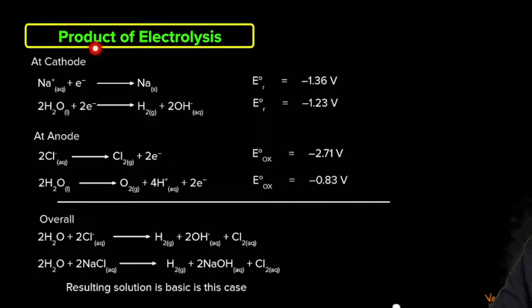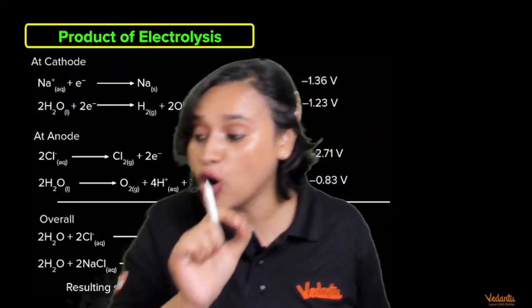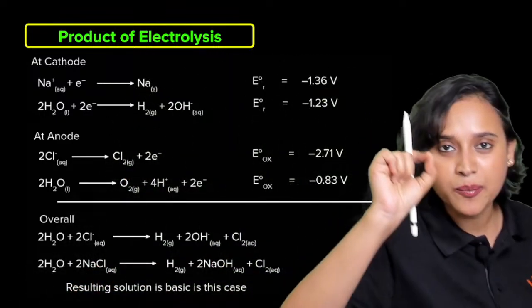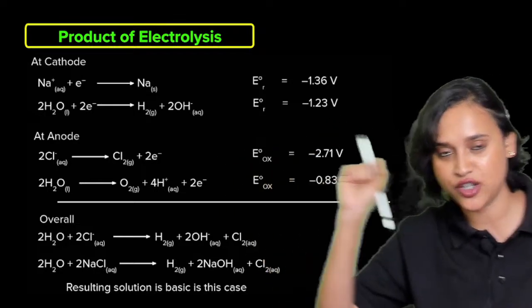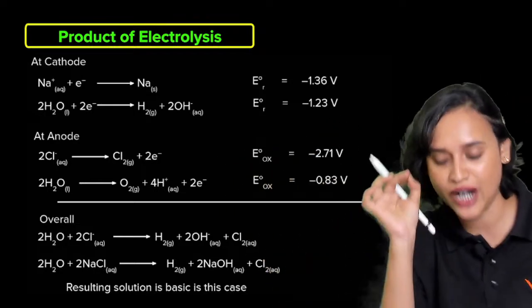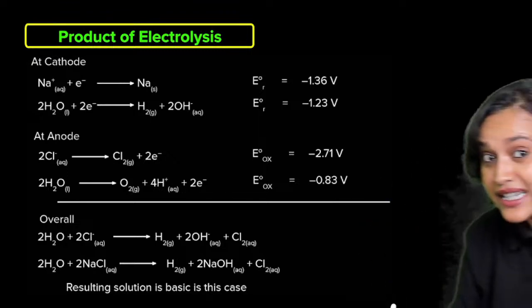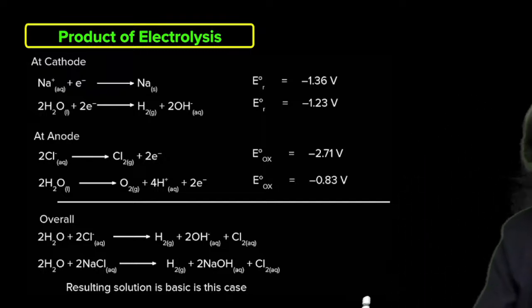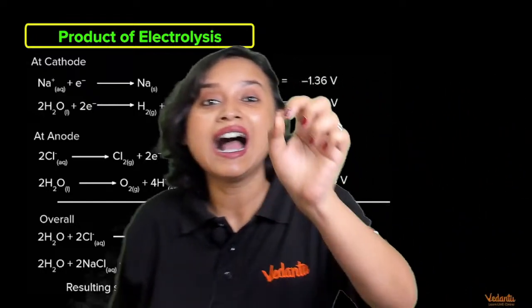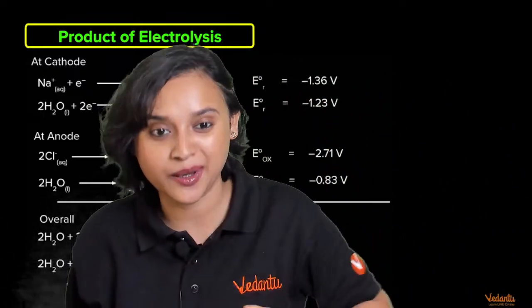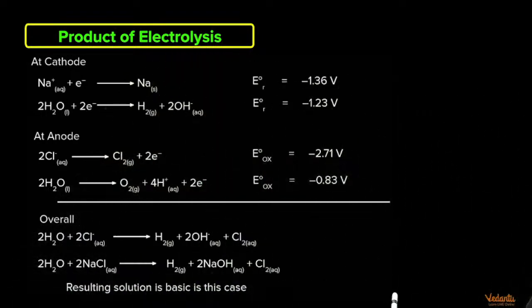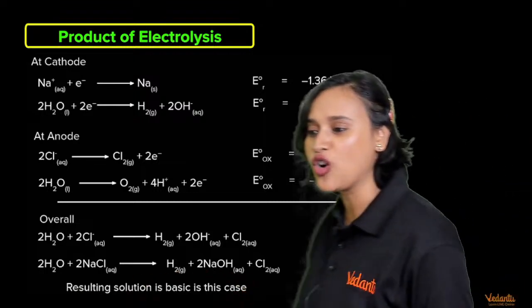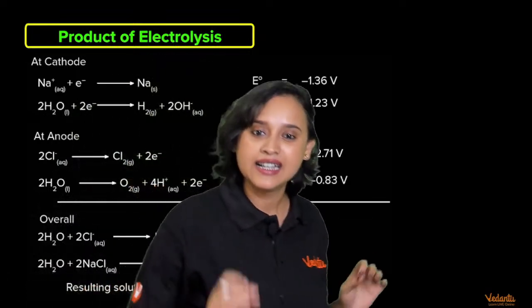The product of electrolysis of sodium chloride, not just sodium chloride but the solution of sodium chloride: because there is also water in it, you will get sodium hydroxide, chlorine gas, and hydrogen, not sodium. So the resulting solution here will be basic because of sodium hydroxide. Getting my point, everybody?